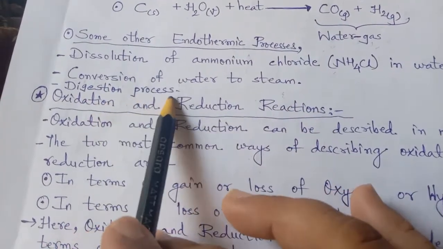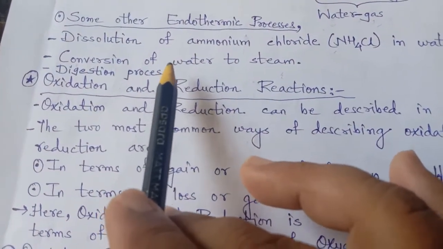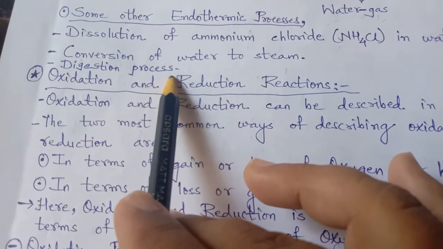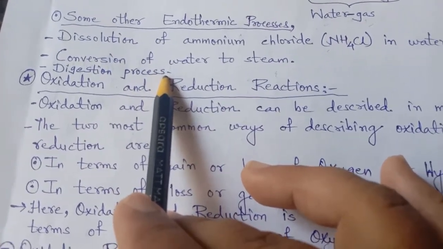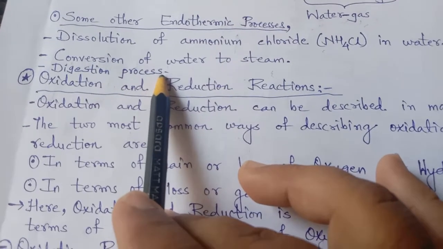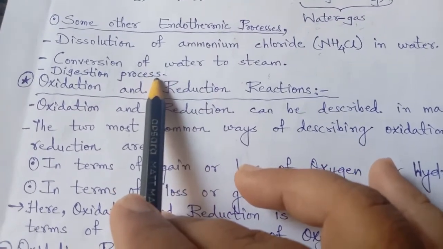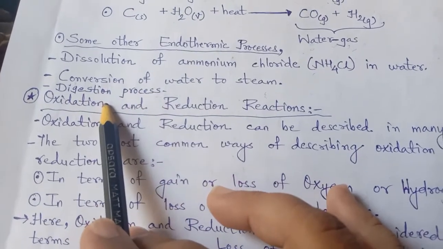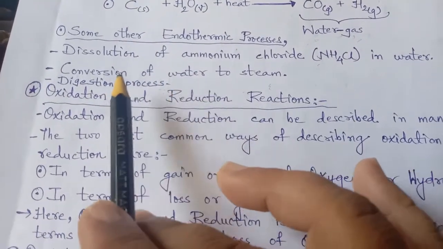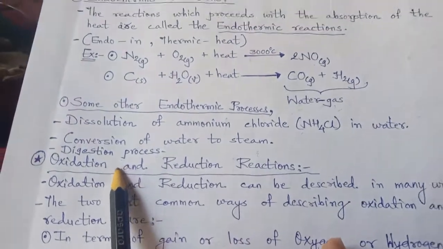Our digestion process: when we eat food and the food is digested, the heat which is produced during the respiration process is used up in digestion, and that is why digestion absorbs heat. It is called an endothermic reaction.